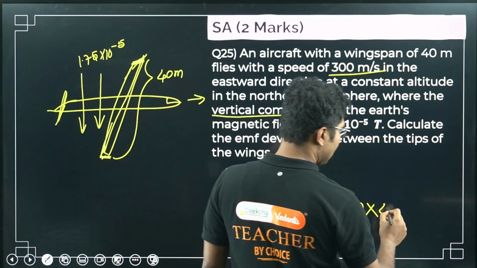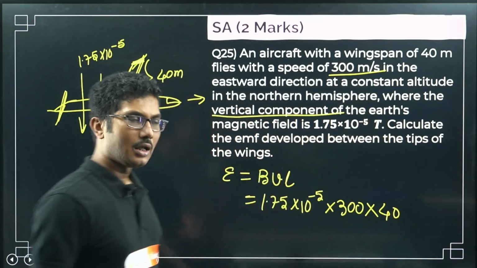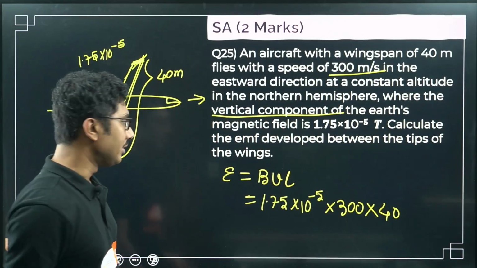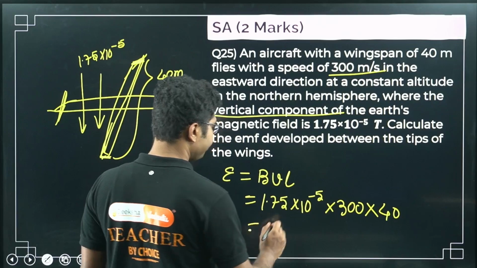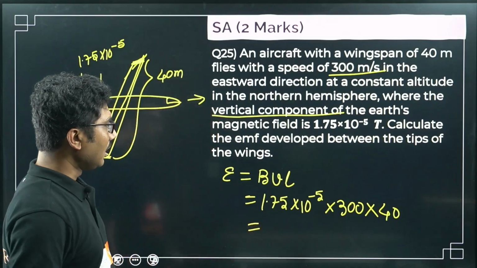So you have to multiply it with 40. BVL, B we know, V we know, L we know. Just simply put the value, get the answer, kind of a question. So it will be